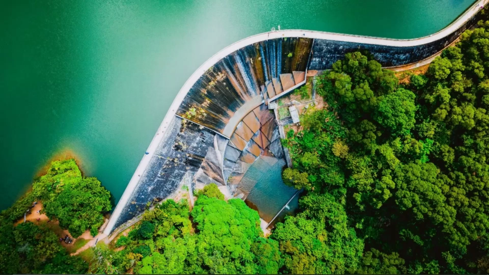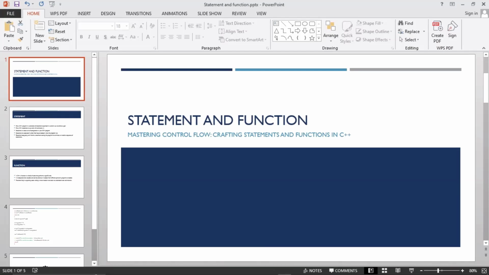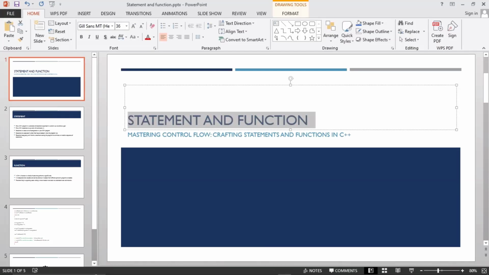So in today's lecture, we'll be talking about statements and functions. These two things in programming are very important for you to know right now. I have prepared it in PowerPoint. So this is the topic we are treating in today's lecture: statements and functions. I'll be explaining and taking you through what a statement is and what a function is.